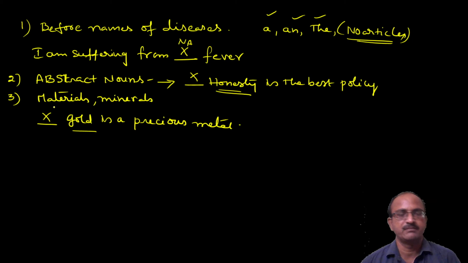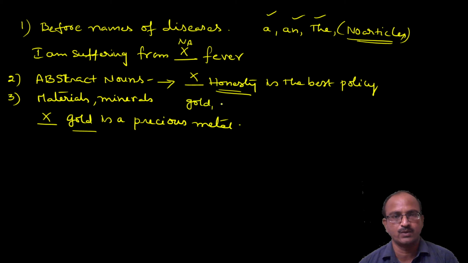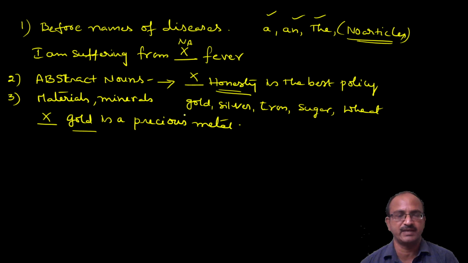Mind you students, before materials, metals like gold, silver, iron, sugar or wheat, before any materials or minerals, we should not use any article. No article before materials.